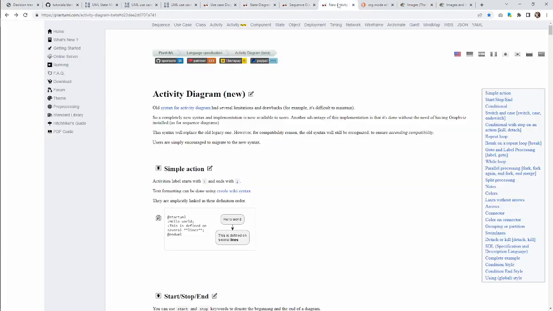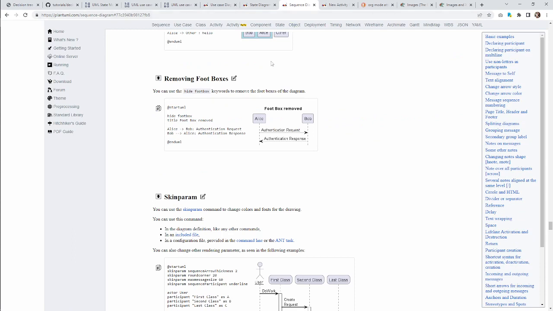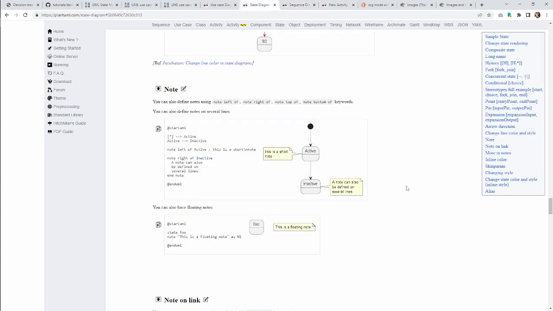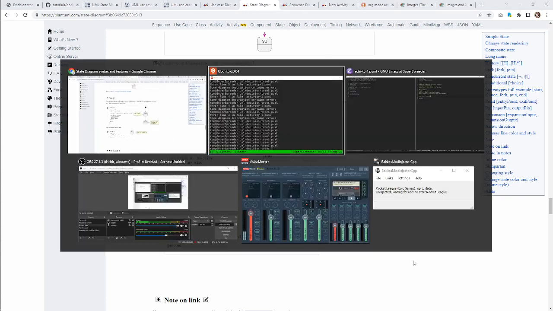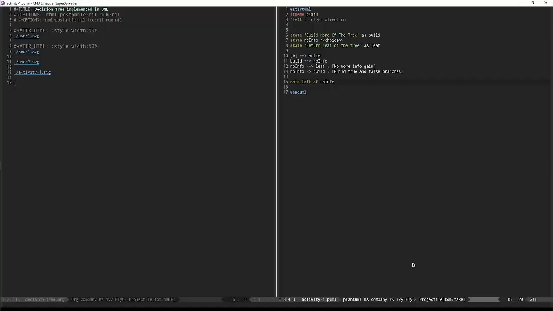There are different ways of doing notes, and all the examples are just spread out through the different diagram examples. I keep saying I don't see it, but I have not found a concise reference. Okay, we're going to do it like that.